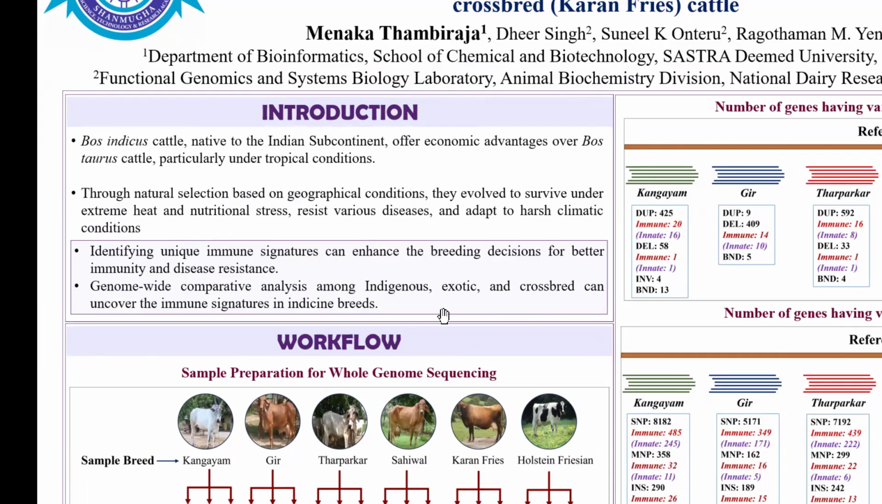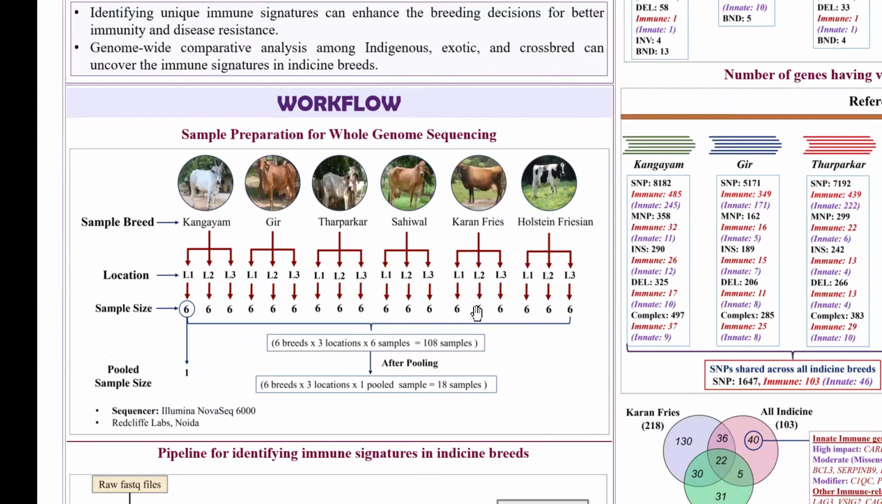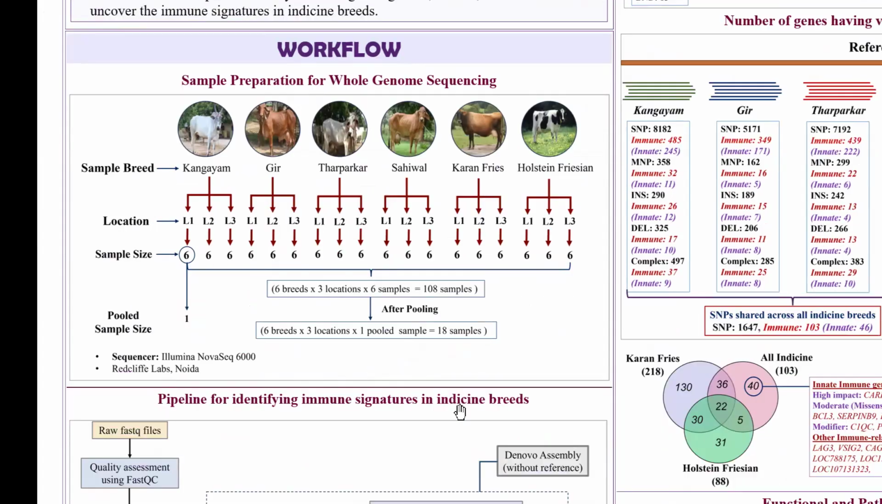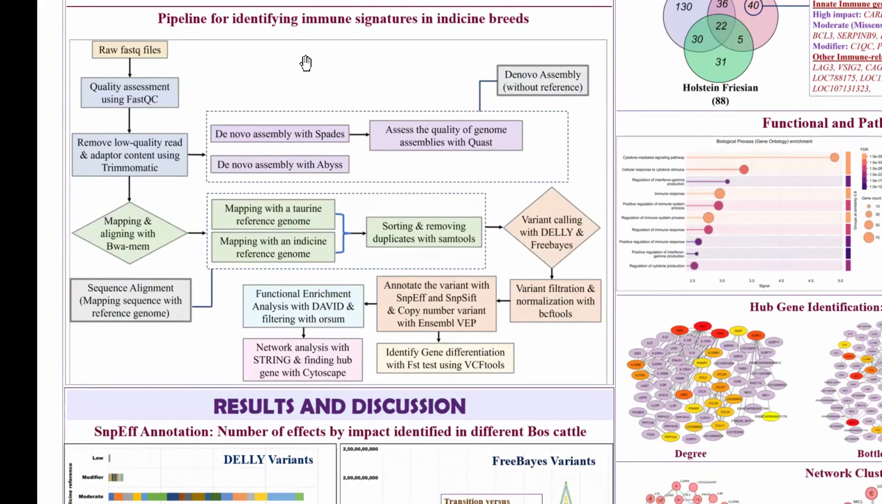So the genome-wide comparative analysis across these three groups could uncover the immune signature that could be responsible for the disease-resistant trait in individual breeds. So we did whole genome sequencing of these six breeds using the Illumina NovaSeq 6000 platform at Redcliffe Labs in Noida. For sequencing, we collected samples from three different locations for each breed, and at each location we collected six samples. At the end, we pooled these six into one, and finally we got 18 pooled samples representing these six breeds.